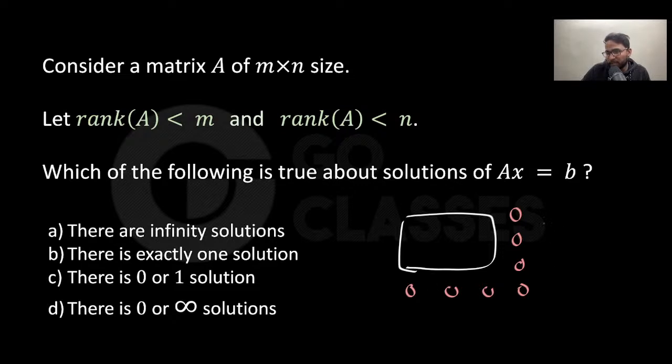And now you bring B. If you bring B, you might bring a non-zero here, right? You might bring a non-zero here. So it means that the solution could be no solution.